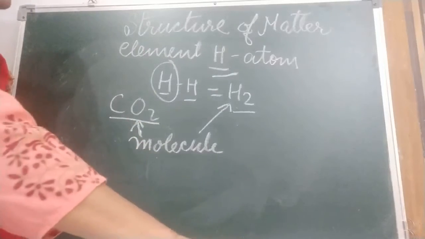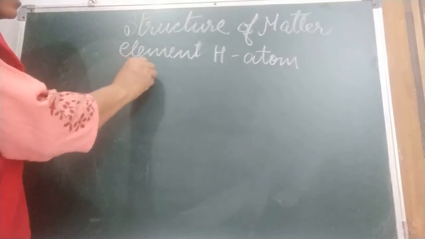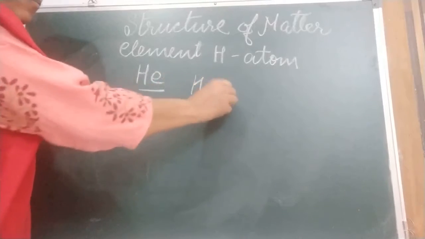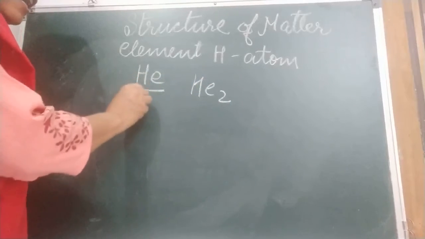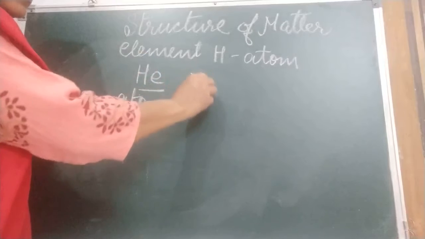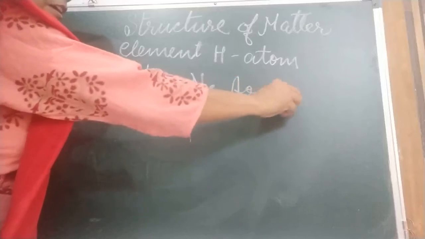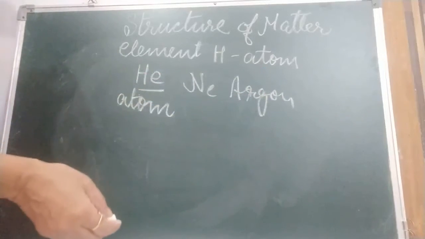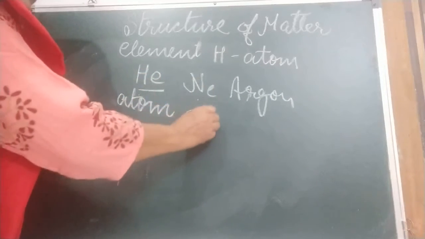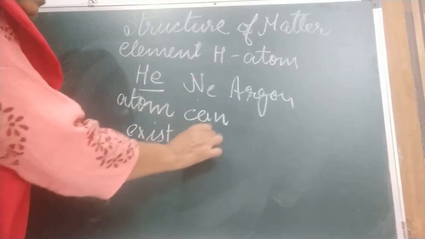But in some cases, atom can exist independently, like in case of helium. We write it like this. We do not write it like this, because the atom of helium can exist independently. Clear? Helium, neon, argon, krypton, xenon, radon. These are what? These elements, their atoms can exist independently. Okay. Now we are coming to the mixture.